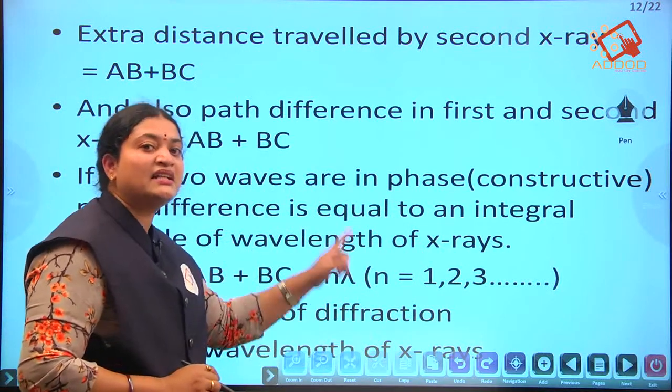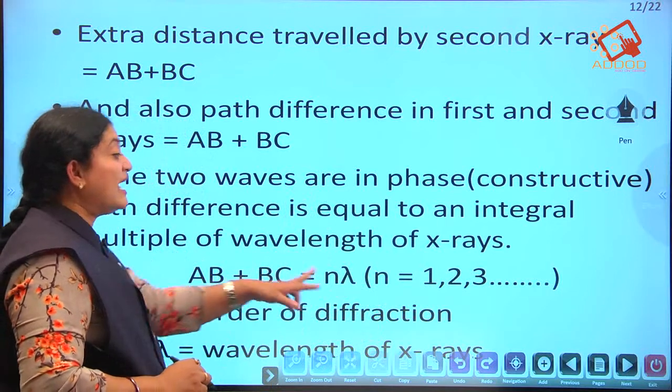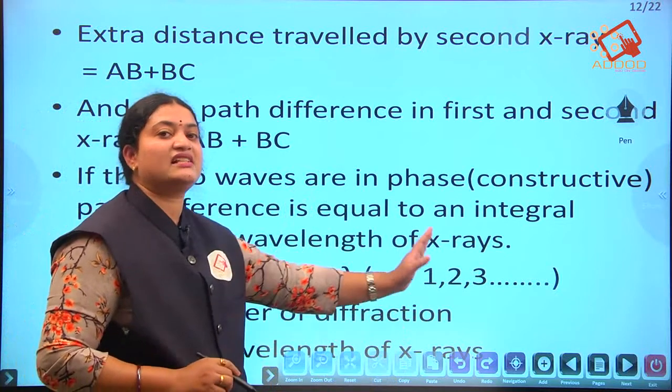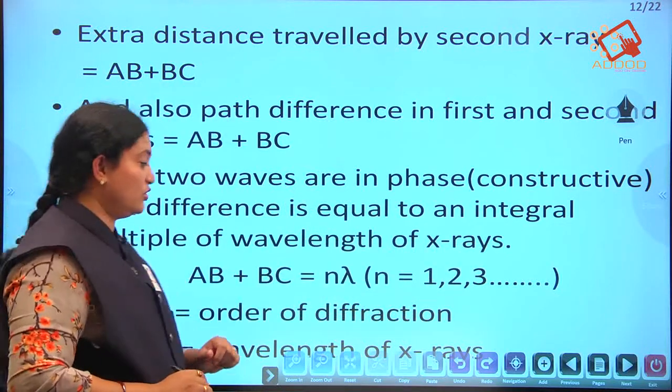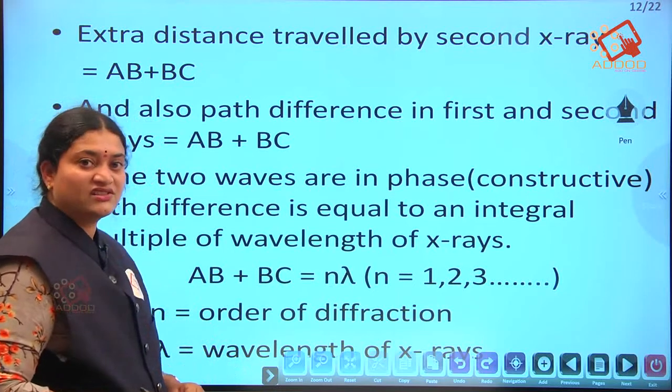Lambda is the wavelength of the X-rays, and n is the order of diffraction, which is taken as 1, 2, 3 and so on.